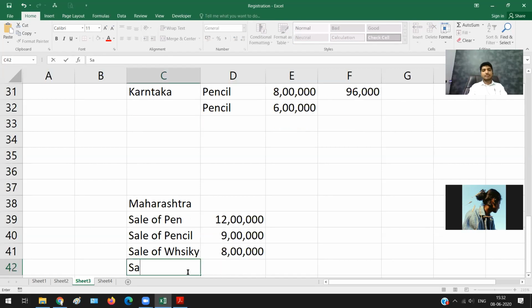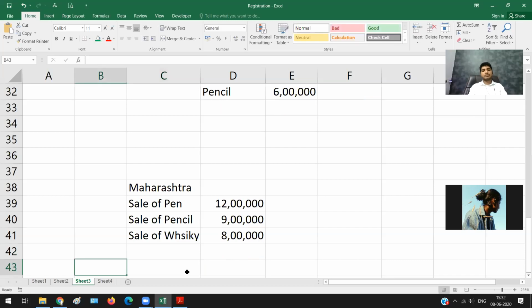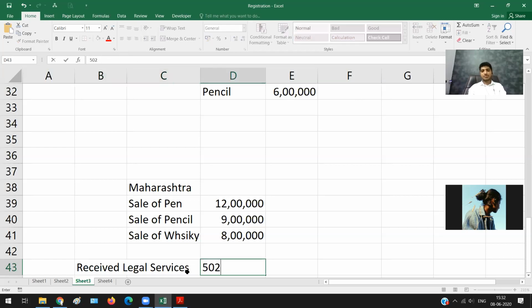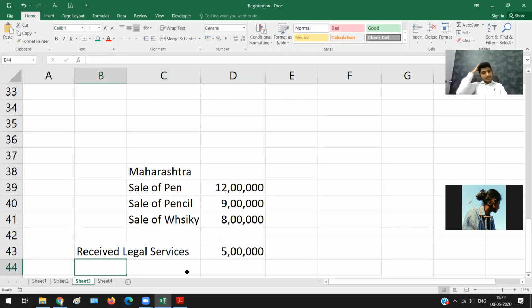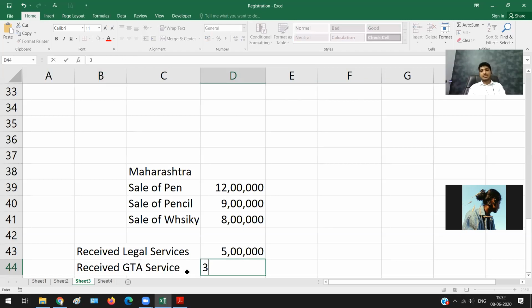Then they will give one more piece of information. Received legal services, let's say 5 lakh rupees of legal service which was received. And let us say received GTA service, on which the recipient had to pay tax, that is 3 lakh.